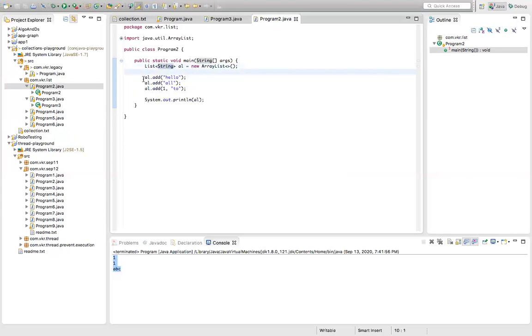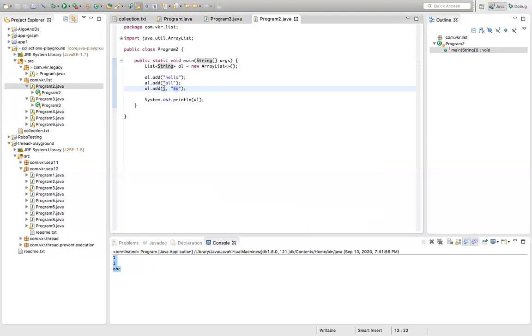Now, how to add the elements? We have two add methods. First method is just simply the add method. Array list.add of hello. Array list.add of all. I'm just adding two strings, hello and all, to the array list by calling the add taking only a single argument, string type. Now, array list.add of two arguments. First argument is an index where you want to add the element to the array list. And second argument is the object type, which is the element of the array list.